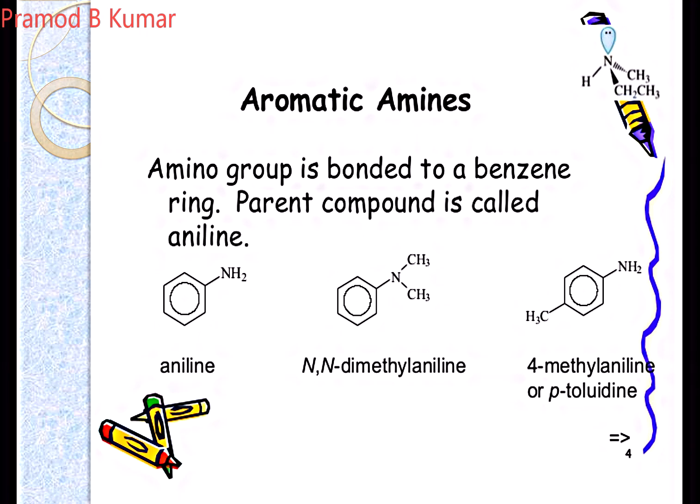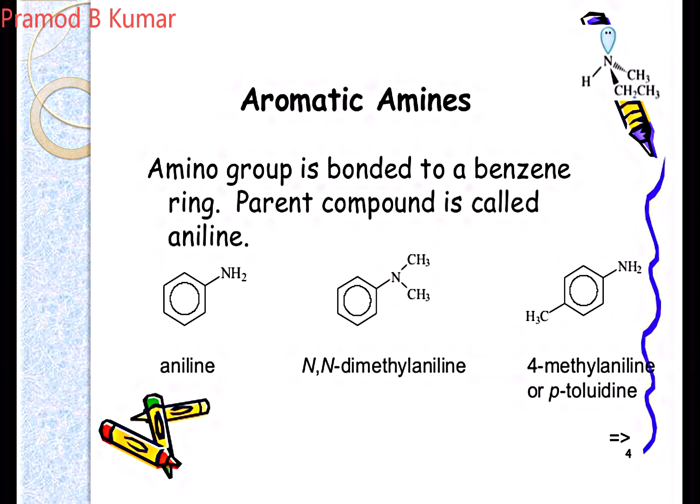Then N,N-dimethylaniline is an example of a tertiary amine, where both the hydrogens are replaced by methyl groups, and N-methylaniline is an example of a secondary amine. Some examples of substituted anilines are methylaniline, whose common name is toluidine. When a methyl group is present on the ring along with your amino group, it is known as toluidine. Toluidine means toluene, that is CH3 with a methyl, and an amino group. That's why it is called toluidine.